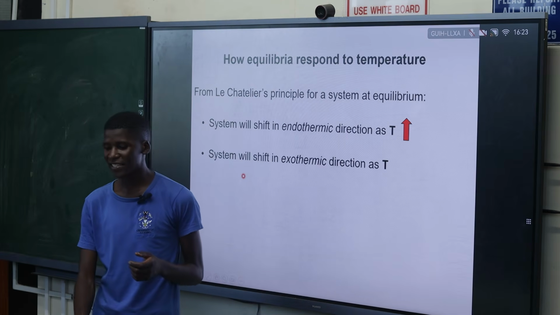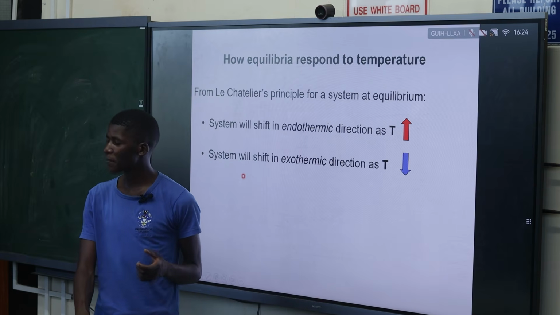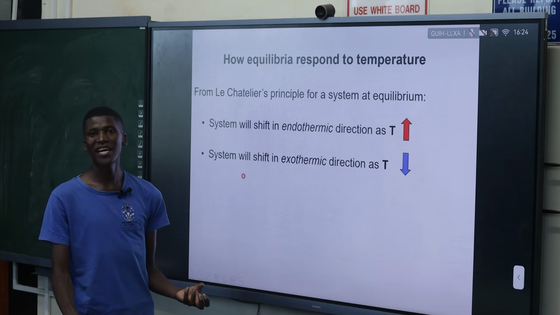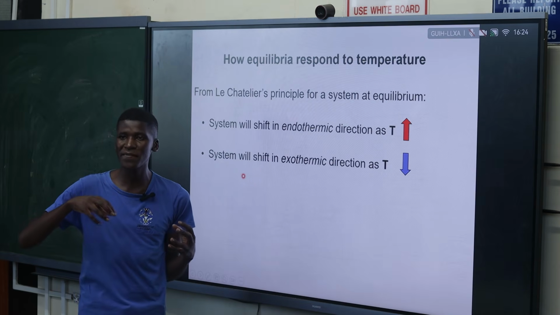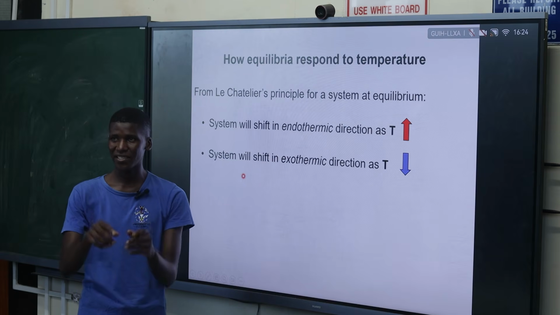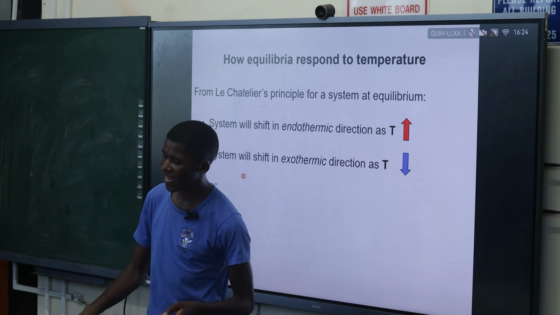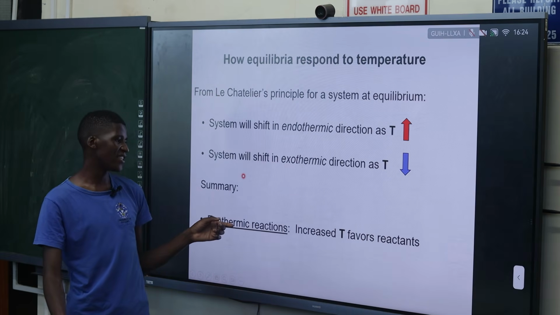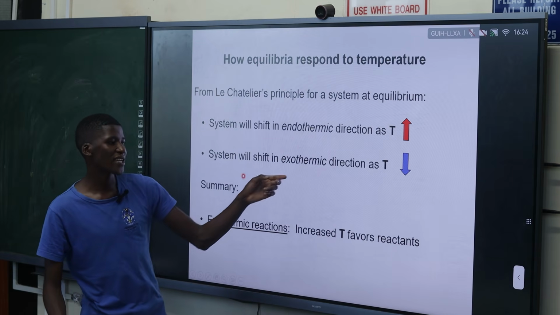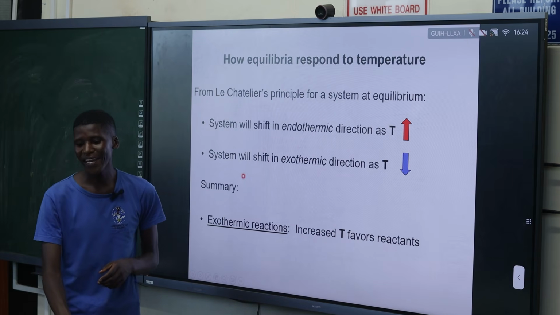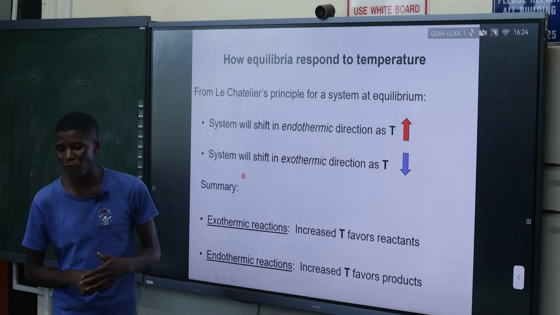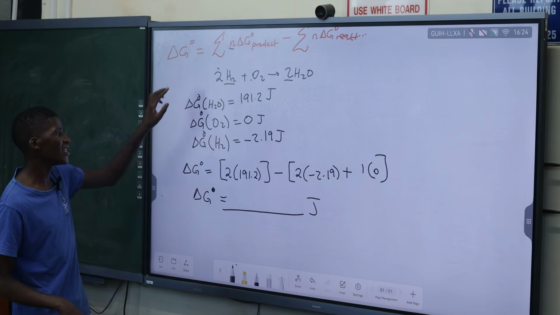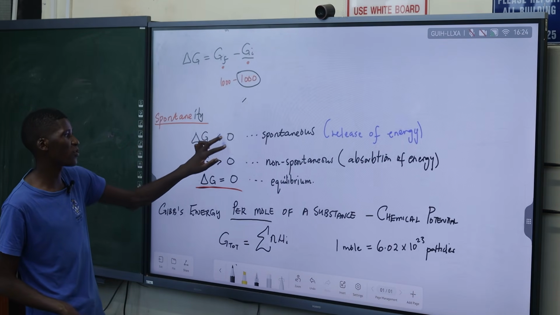So an increase in temperature favors endothermic, whereas a decrease in temperature will favor what? The exothermic reaction. Because when you are decreasing the temperature, you are causing the chemical system to release energy, so that it can increase the temperature again and restore the equilibrium. So basically, exothermic reactions, they are always favoring what? The formation of the reactants. And endothermic reactions are always favoring the formation of the what? Of the product. So initially, when we were introducing energy, it's a reaction that happens on its own spontaneously.